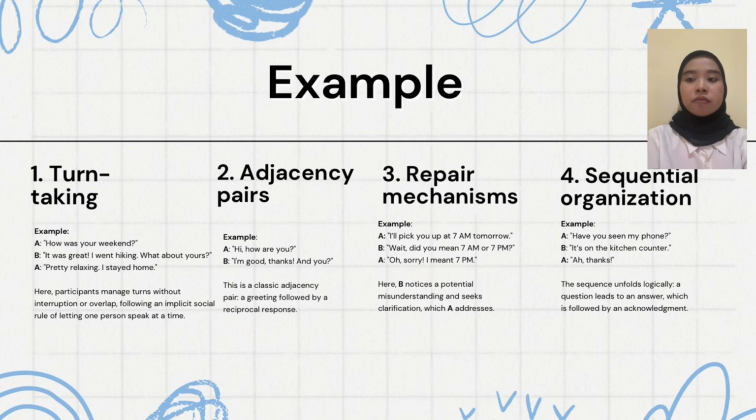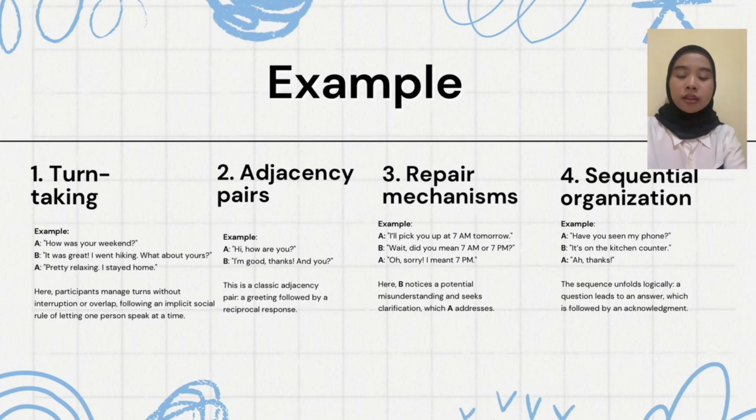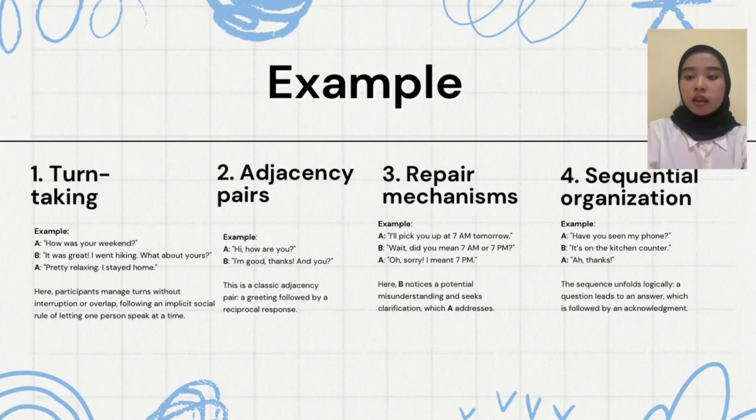I stay home. Here, participants manage turns without interruption or overlap, following an implicit social rule of letting one person speak at a time. The second one is adjacency pairs. Example, A: Hi, how are you? B: I'm good, thanks. And you? This is a classic adjacency pair, a greeting followed by a reciprocal response.